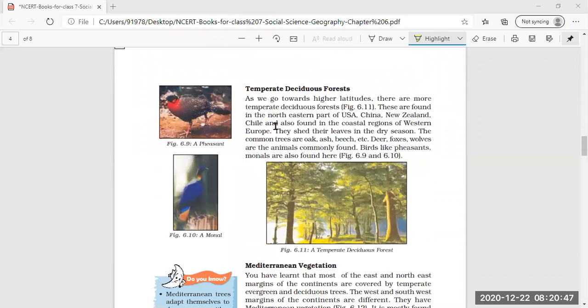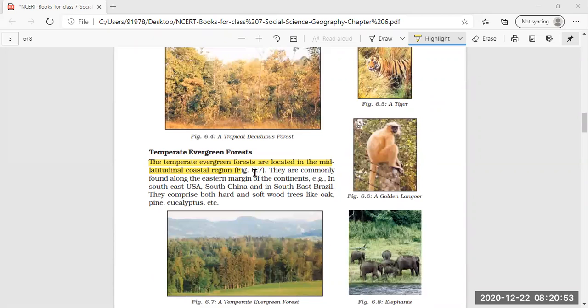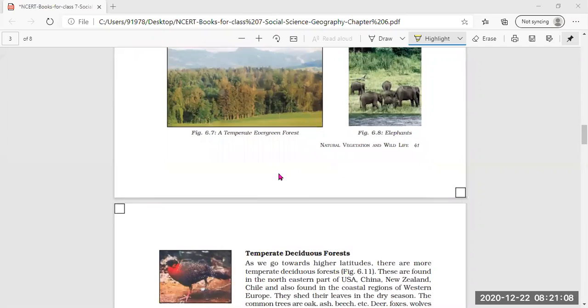Next, coming to temperate deciduous forest. Temperate evergreen forest, clear. Again, they are found in coastal areas and on the eastern margin of the continents, in USA, South China, and Southeast Brazil, and both hardwood as well as softwood trees are found there.